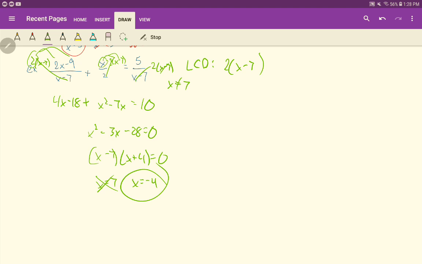Remember, quiz tomorrow. It will not cover this. It will only cover adding, subtracting, multiplying, and dividing rational expressions. If you want to review, I won't have a review for you specifically. I would just say go back and look at your homework questions. Make sure you understand how to do that. And of course, you can always email me or message me if you have any questions.